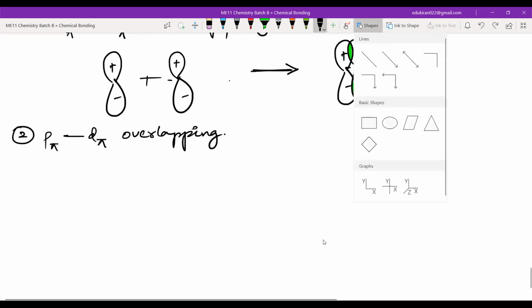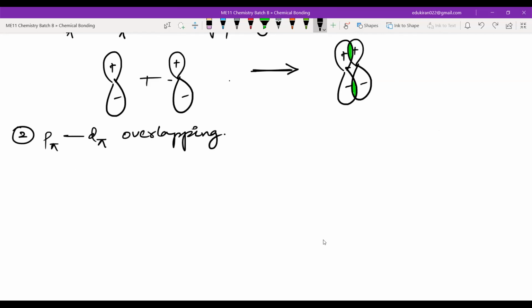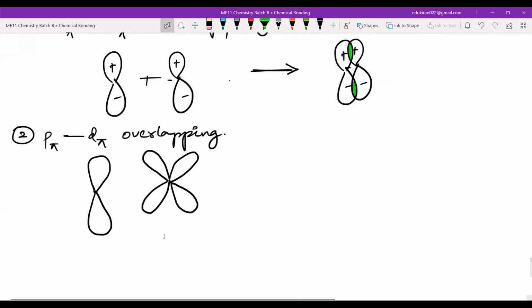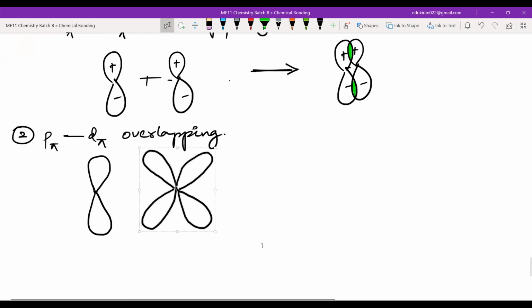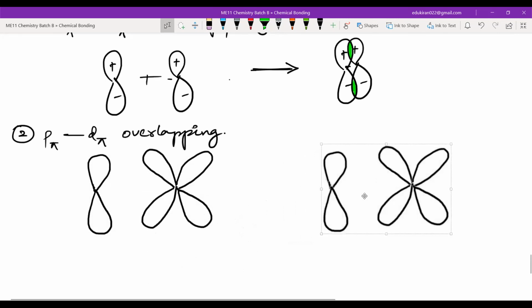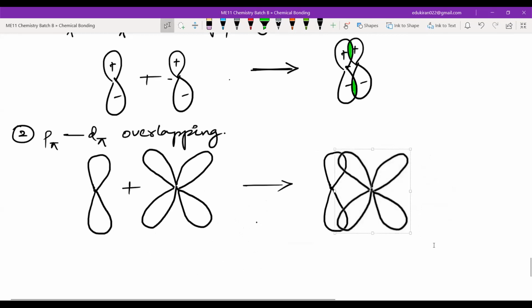There should be a pi bond in these shapes here. This is the overlapping here. Okay, so this is p pi d pi overlapping.